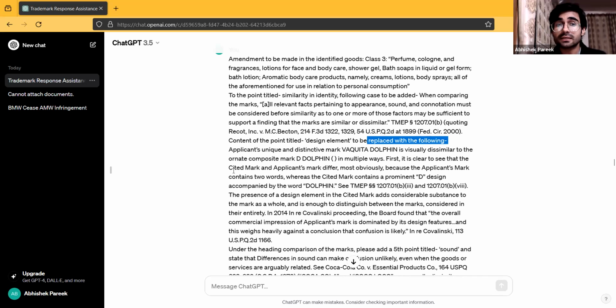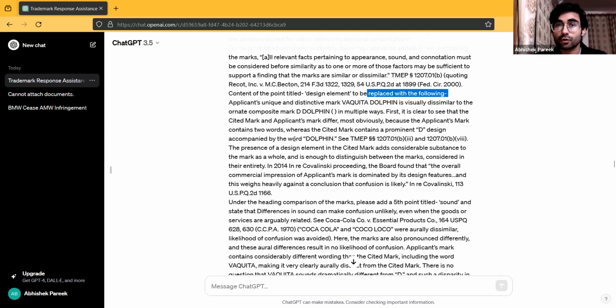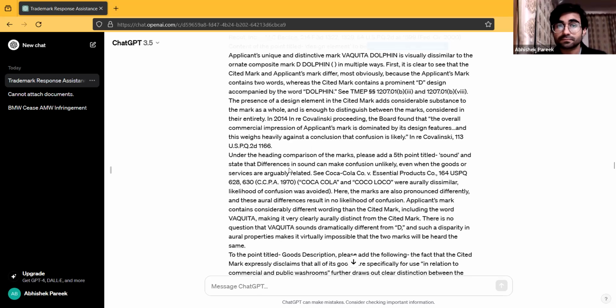It is clear to see that the cited mark and applicant's mark differ because of the fact that the applicant's mark contains two specific words, Vaquita and dolphin. And then D dolphin is something where D is just a letter, and then we have dolphin, right? So this is something that I have provided over here, and I have also backed it up with a case law.